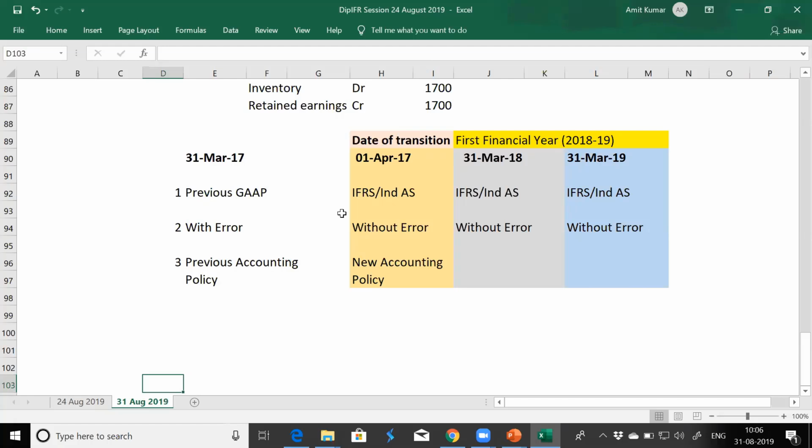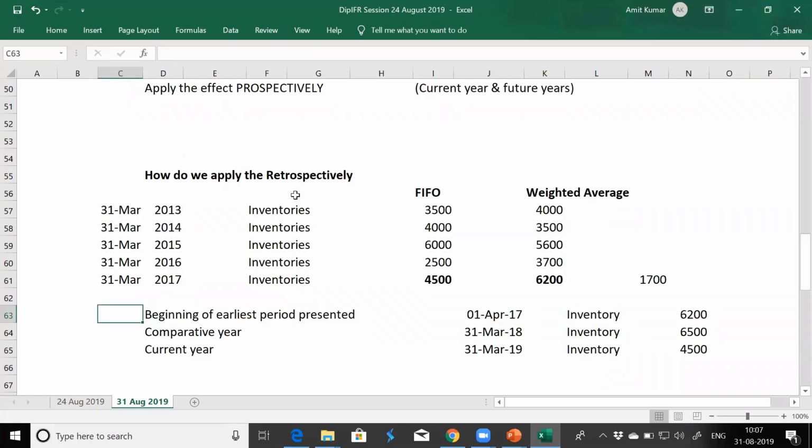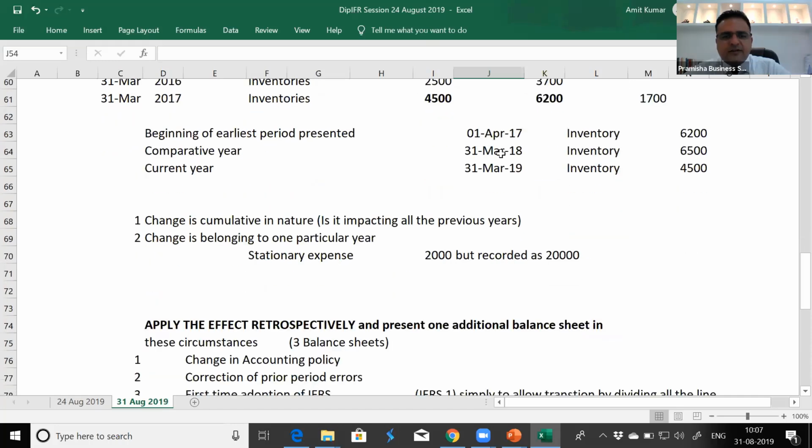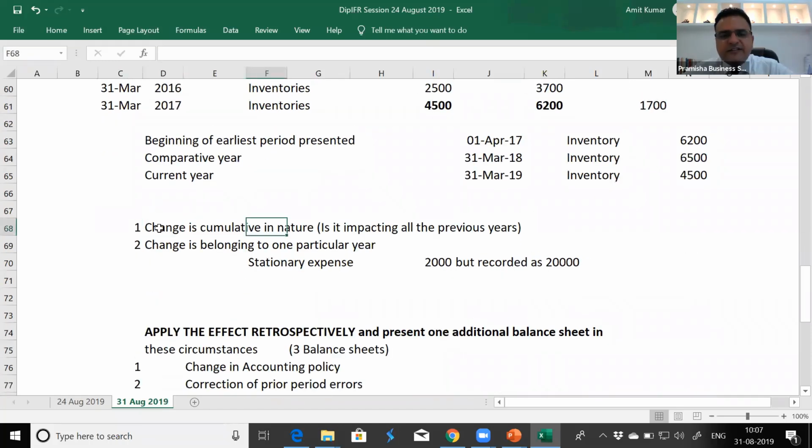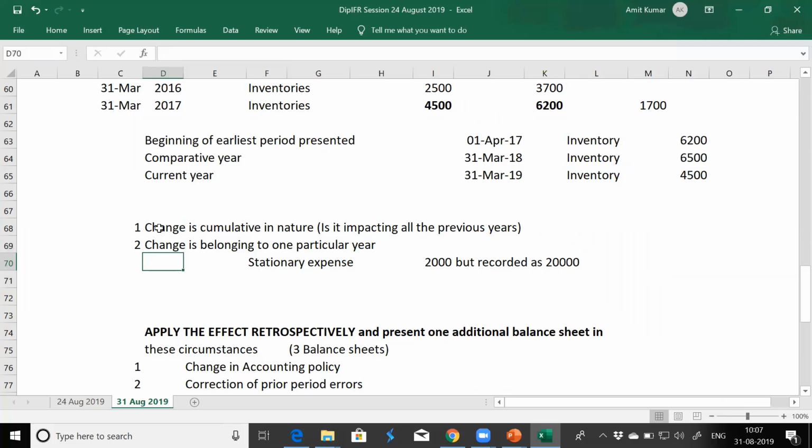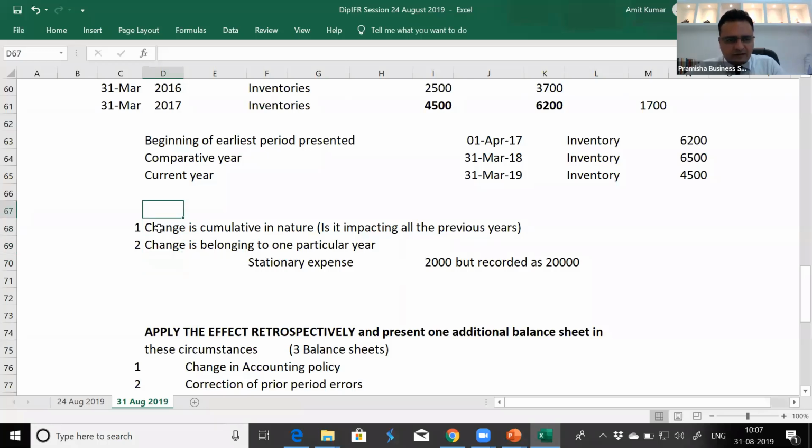Got your point, sir. Yes, that I understand. But for the beginning of the earliest period presented, is it mandatory to take the impact of, say, the past 7 years? As I said, it depends on whether this change is cumulative in nature. Definitely, you need to take the impact. If it is only impacting one particular year, then we can directly adjust it. Okay, that was my question. Thank you. So I mentioned it here, the effect of impact, and highlighted it. I think that will make more sense.